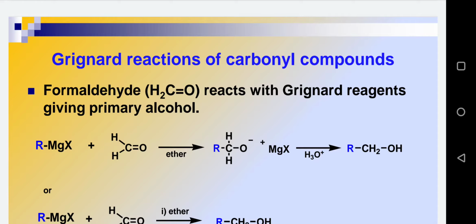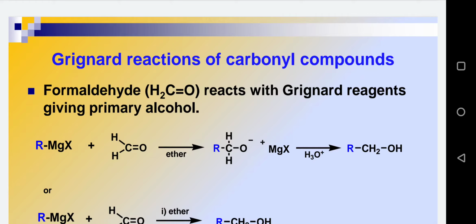But this tetrahedral anion is not that stable, so in the workup process it will get converted into an alcohol. And please note down, this is a primary alcohol. So when Grignard reagent is treated with formaldehyde, we get a primary alcohol. Please note this down.